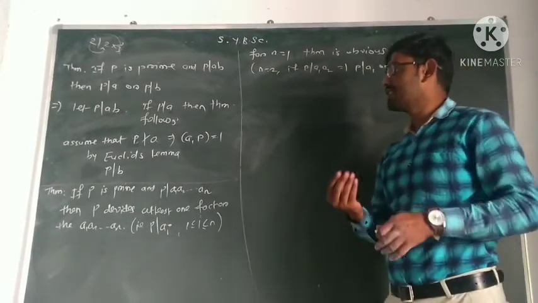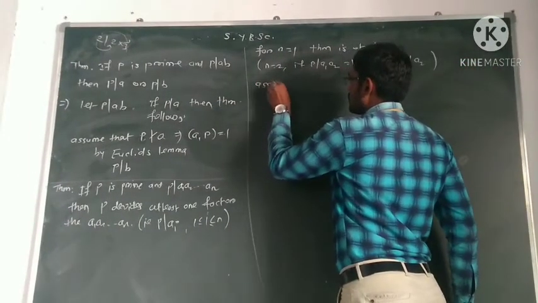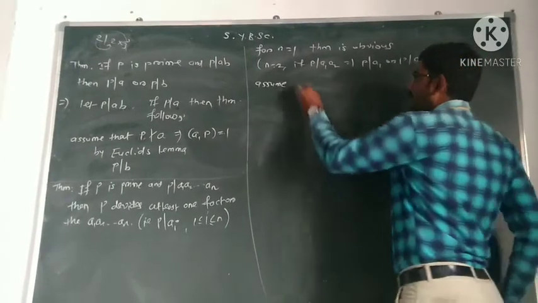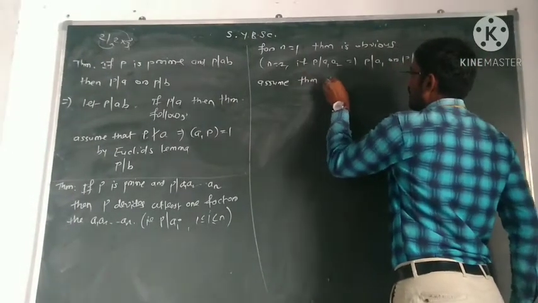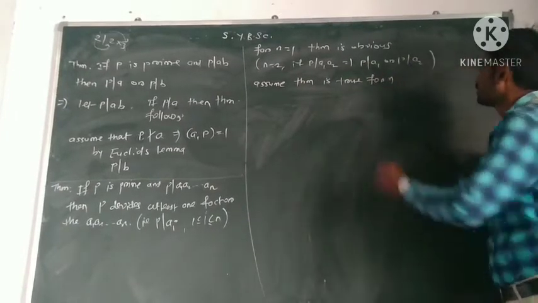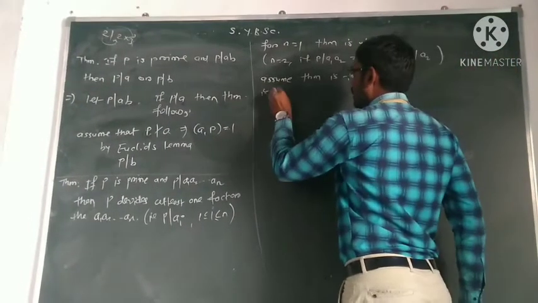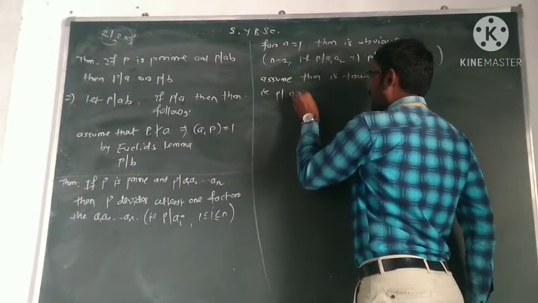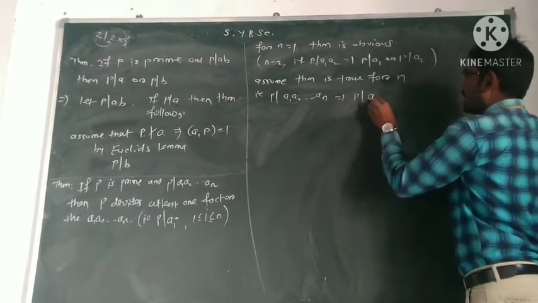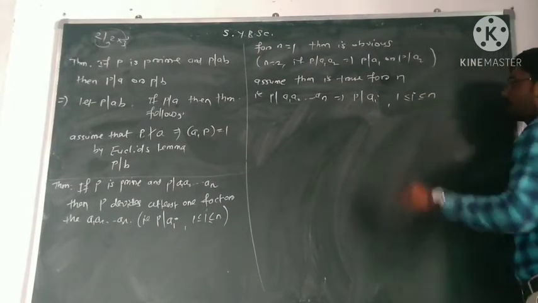Now the next step of induction is: assume for some n the theorem is true. That is, if P divides A1 A2 up to An, it implies P must divide Ai where i is greater than or equal to 1 and less than or equal to n.